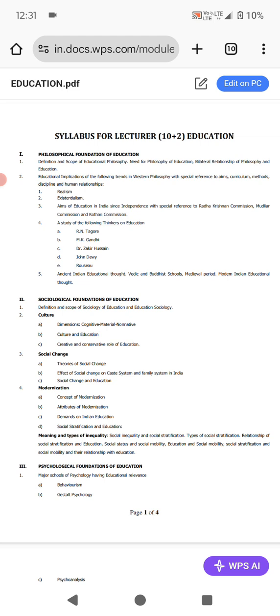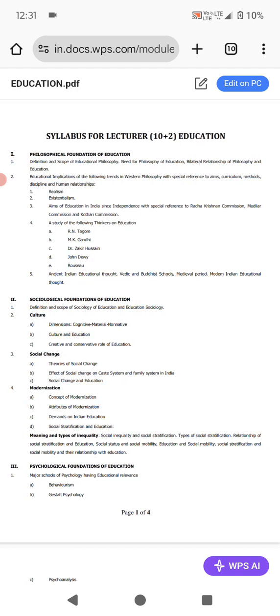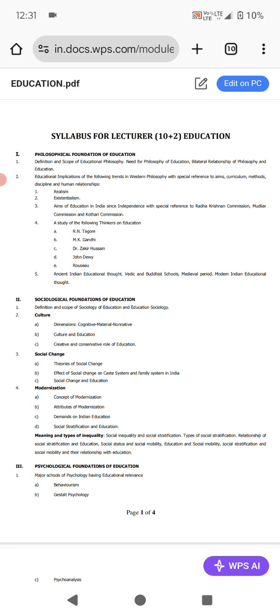Here we have to study realism, essentialism. These are the Western philosophies.